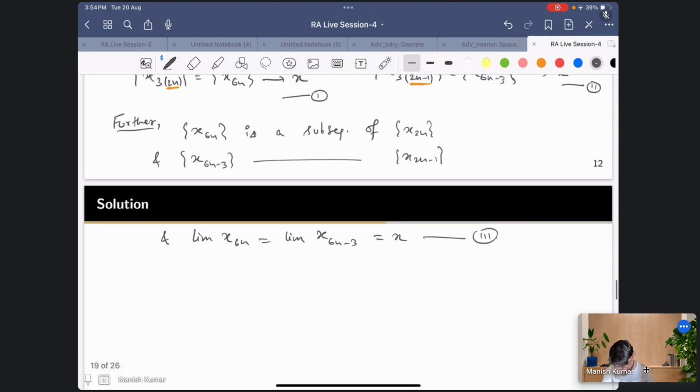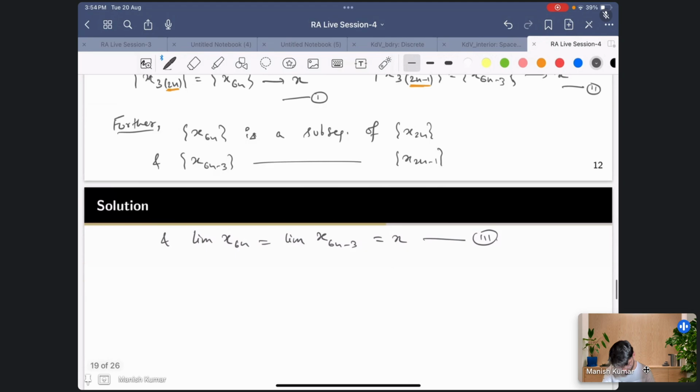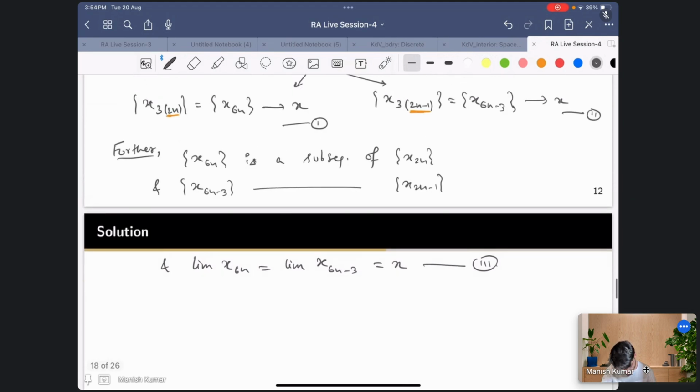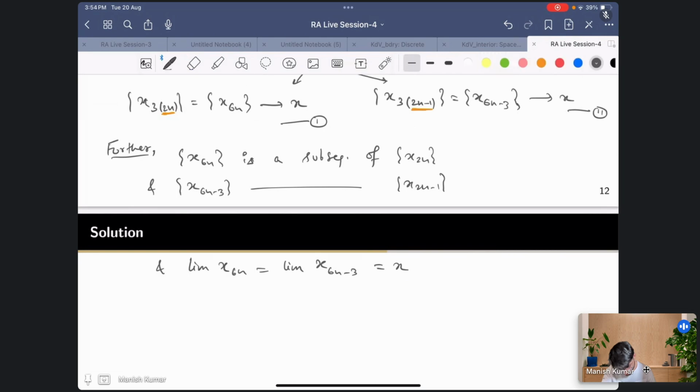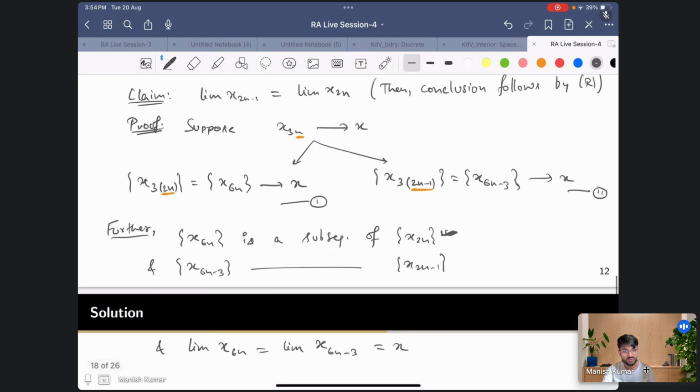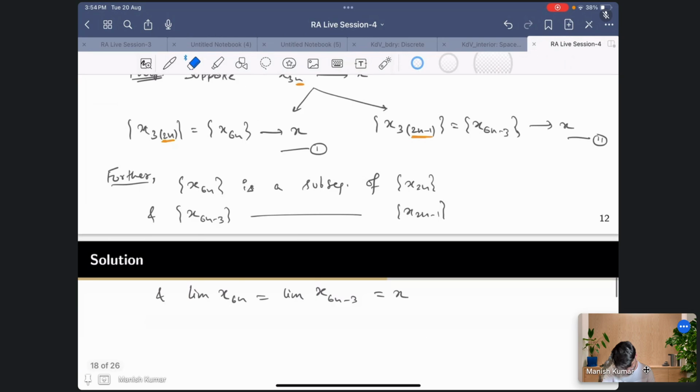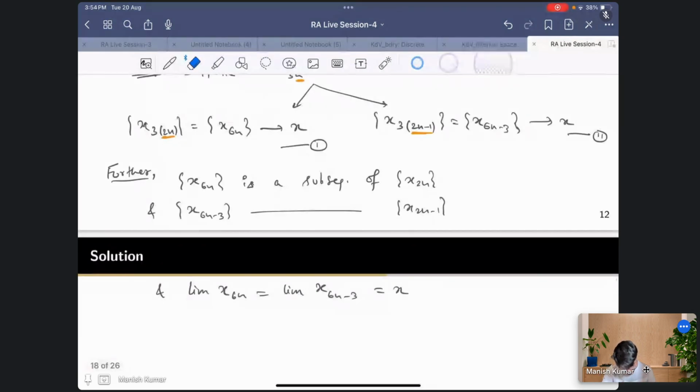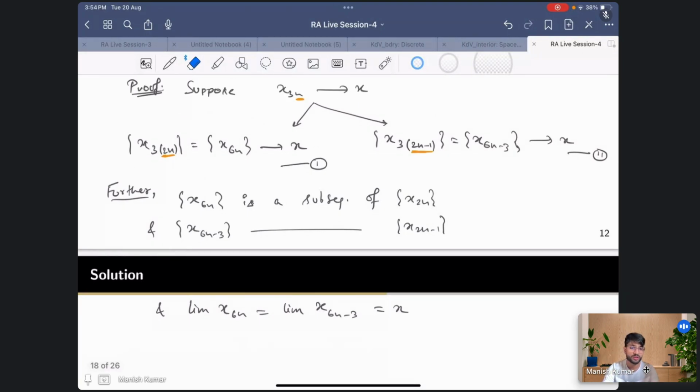Okay, I've just rewritten it, but the important thing is that, you see this x2n, I have the assumption that the sequence x2n converges. We don't know whether it converges to x or some other point. Okay, so suppose x2n converges to some y, then the subsequence also has to converge to y, right? But we know that this subsequence is converging to x.